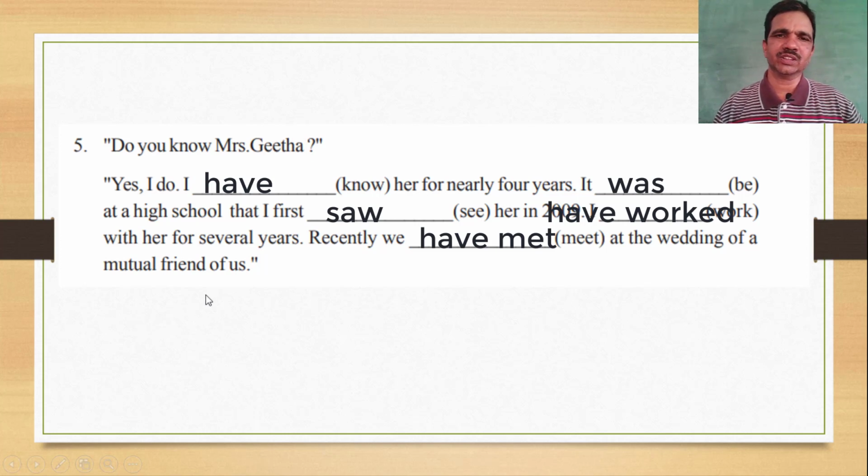These are the exercises. For this exercise, I would like to guide all 10th class students who are appearing for the examinations. First, remember the indications of simple past tense and present perfect tense. If you go through them once or twice, then only you will be able to write the answers. Sometimes these sentences may be given directly in the final examinations, so don't be afraid of writing the answers. At the same time, you are advised to watch the video on correct forms of verbs on YouTube.